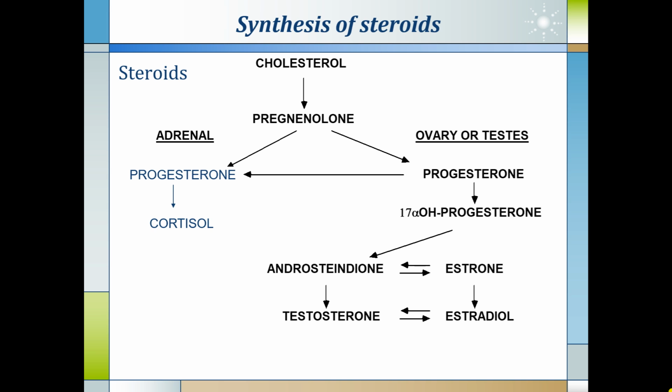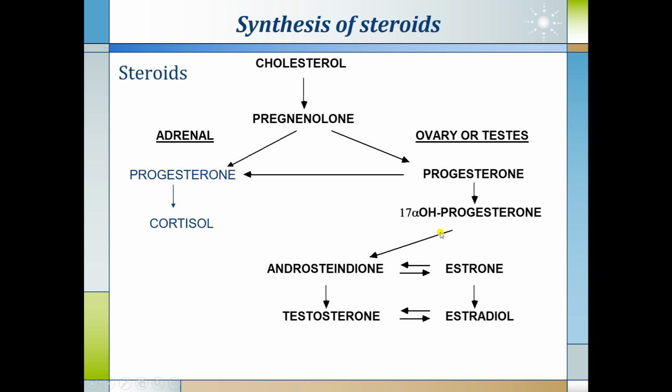You have learnt this synthesis of steroids in the lectures on corticosteroids also. Cholesterol is converted into pregnenolone. In the adrenal gland it is converted into progesterone, and then cortisol is produced. Pregnenolone will go to the ovaries, testes or gonads, where it is converted into progesterone, and this progesterone is converted into alpha hydroxyprogesterone.